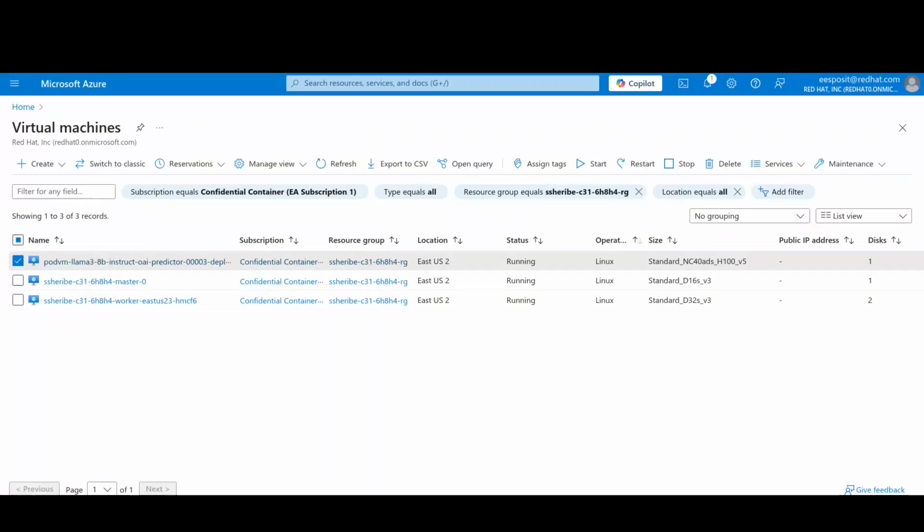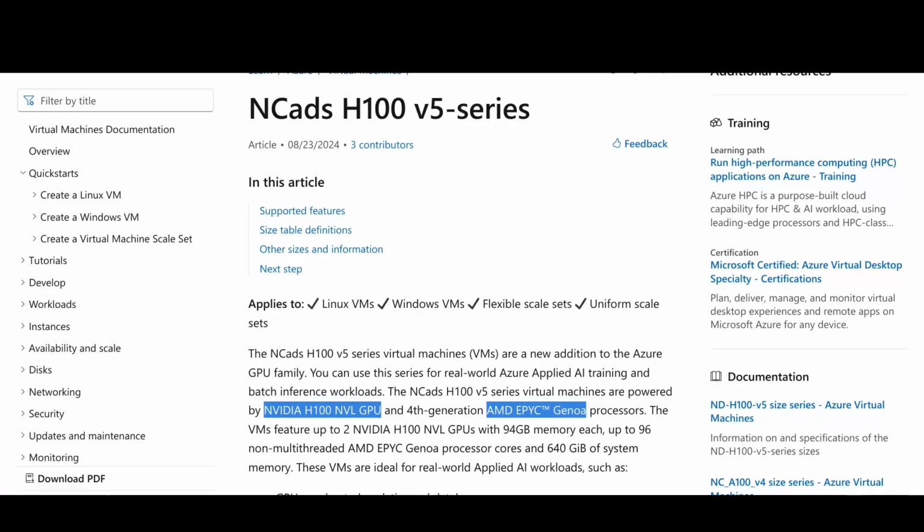First of all, we can see this container is also running with the peer pods technology, so it is running as a separate VM outside of the cluster. But the instance size this time is not confidential. Notice how the instance is NCADS and not NCCADS. Indeed, we see in the Azure documentation that the NCADS doesn't have any confidential hardware.